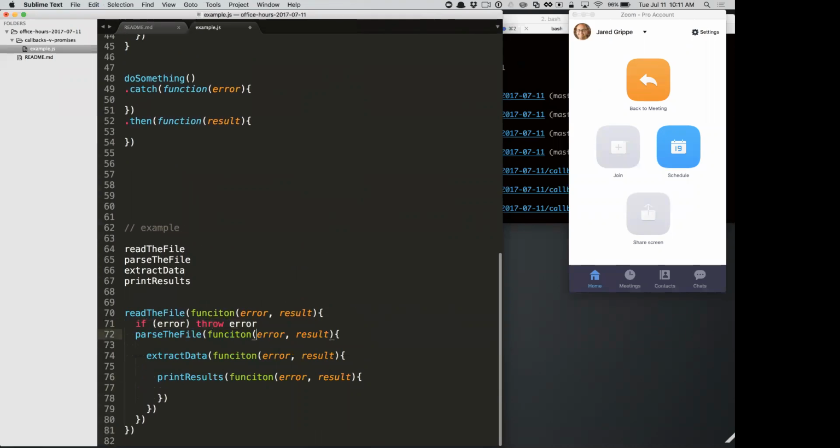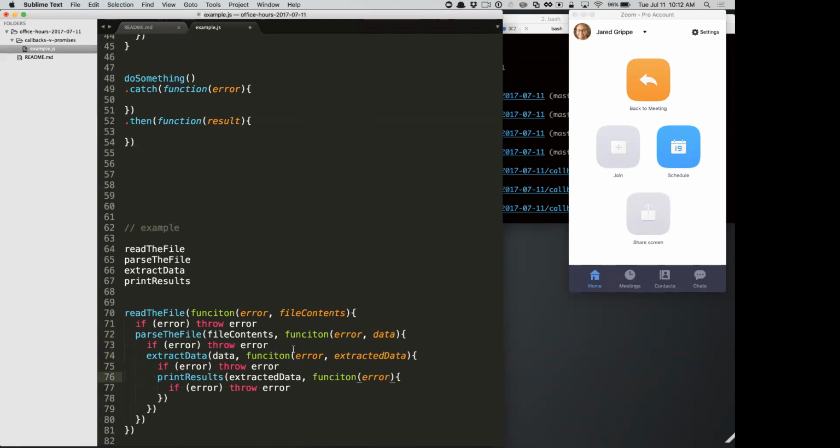We probably would do something more complex in the case of these errors, but that's the simple thing. And then this is probably going to be the file contents, and we pass this down to this function. Then we get back the data, and we pass it here, and then we get extracted data, and we pass that here, and then we don't even care about the return value of this because it just printed to the screen or something, right? So here's how we would do these 4 asynchronous steps.